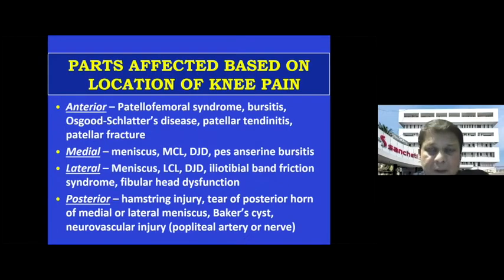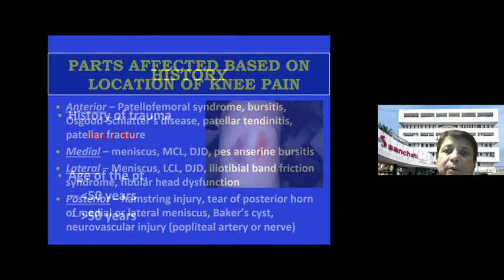The site of pain is very important, because if the site is anterior, then these are the conditions which can happen. And this lecture is going to be available for all the PGs later on also, so you can visit this slide later on. I don't want to go into much detail, but I've covered all the conditions which can present with anterior knee pain. The medial will be the medial meniscus, pes bursitis, also sometimes the medial meniscal cyst, which are less common as compared to the lateral. The lateral can be the meniscal pathology or the IT band syndrome, and the posterior can be the Baker's cyst, the popliteal artery aneurysm, or some nerve tumors.